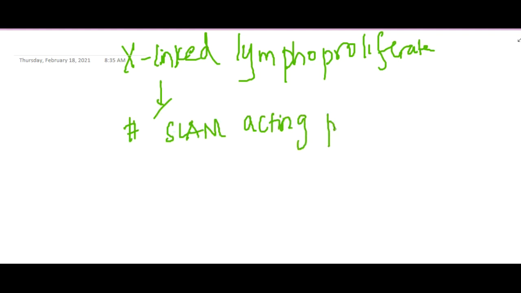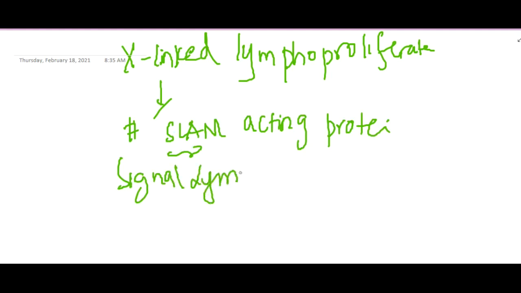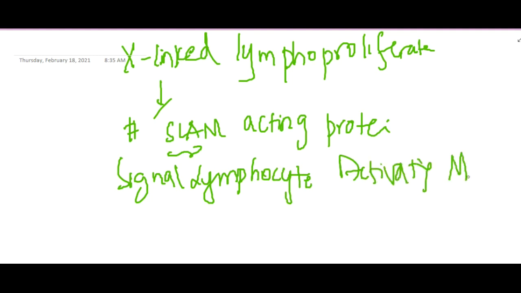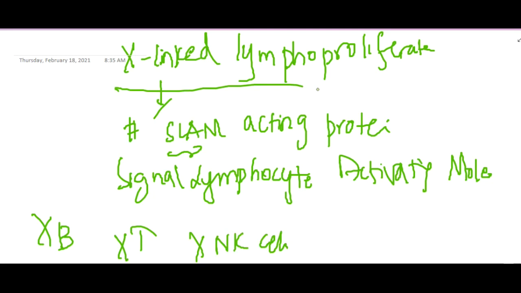What is this SLAM? SLAM is signaling lymphocyte activating molecule. Here there are no B cells, no T cells, and no NK cells. Okay, so this is important about X-linked lymphoproliferative disorder.